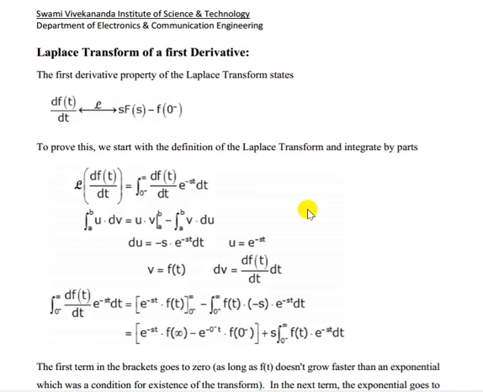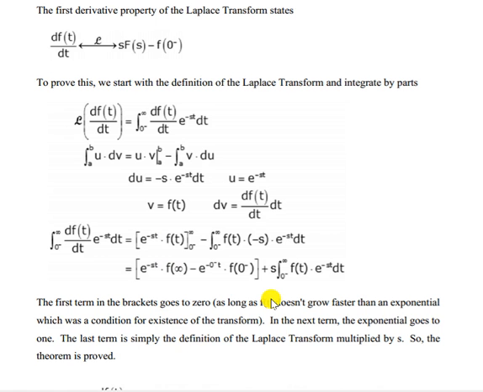Now let us take the Laplace transform of the derivative, that is the Laplace transform of df/dt. We integrate from 0 to infinity of df/dt times e to the power minus st dt. Now we can apply integration by parts. Let u be e to the power minus st, then du is minus s e to the power minus st dt, and dv is df/dt into dt, and if you integrate that, v is nothing but f(t). Now if we put those values into the equation, we get this.